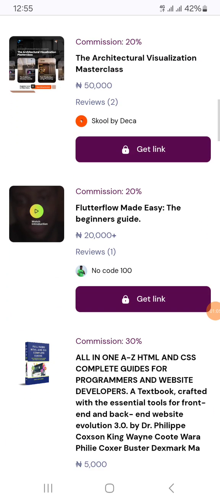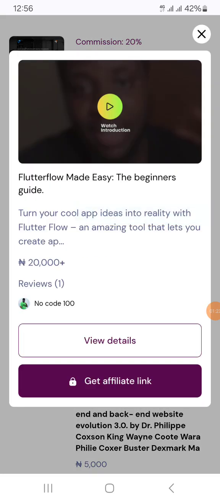So we have this Flutterflow Made Easy, the beginner's guide, 20,000 naira. This is a no-code course, and it has only one review. Let's view what they have for us.